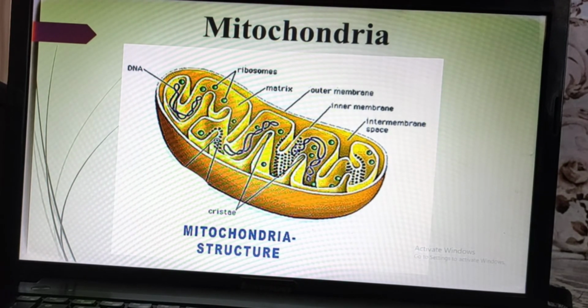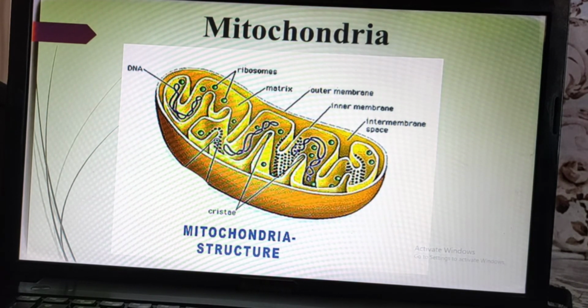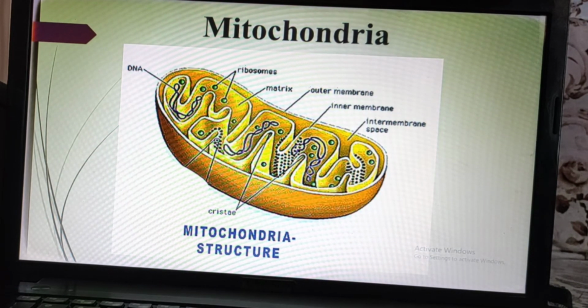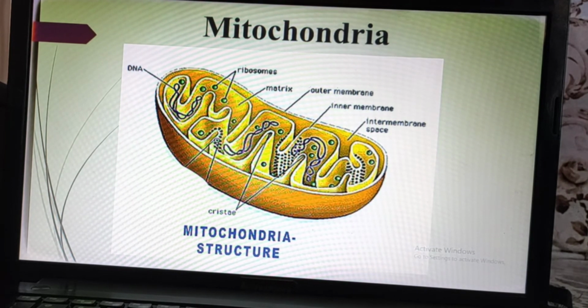So we have seen two cell organelles. First is the vacuoles and second is the glyoxysomes. These two are very short topics or short cell organelles. They have a particular structure and particular function. That's it. Now we will see the mitochondria.